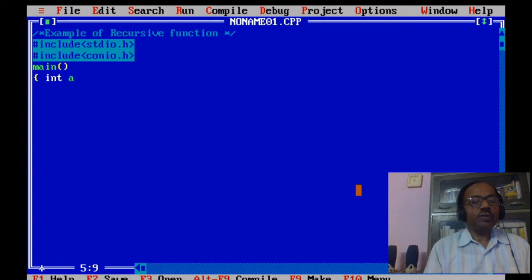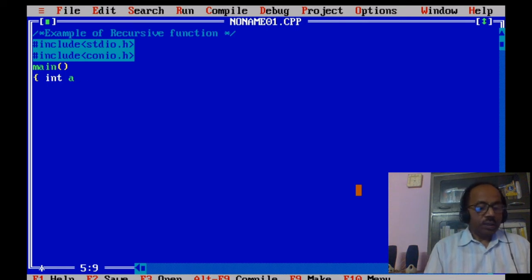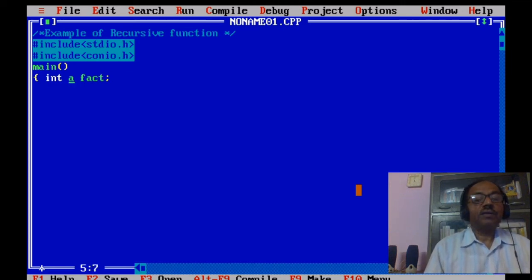You know what a factorial is? Factorial is a number which is calculated by multiplication of a number with its preceding numbers up to 1. It means there is a repetition of work, and this work we will do in a separate function. So let's see how it is being done. Here we have taken two variables, one is a, another is fact.